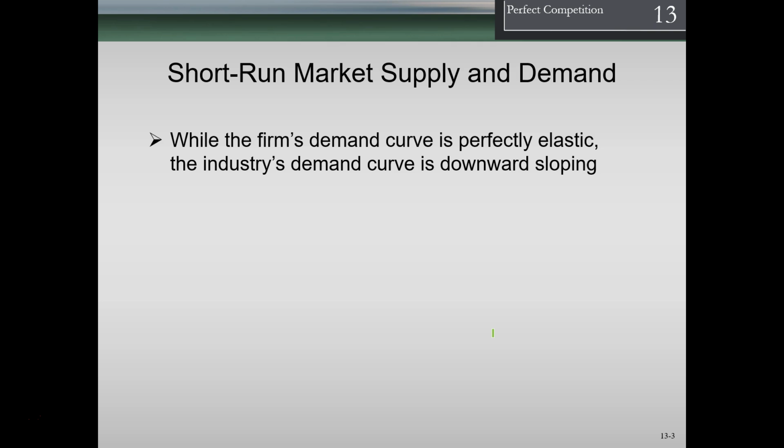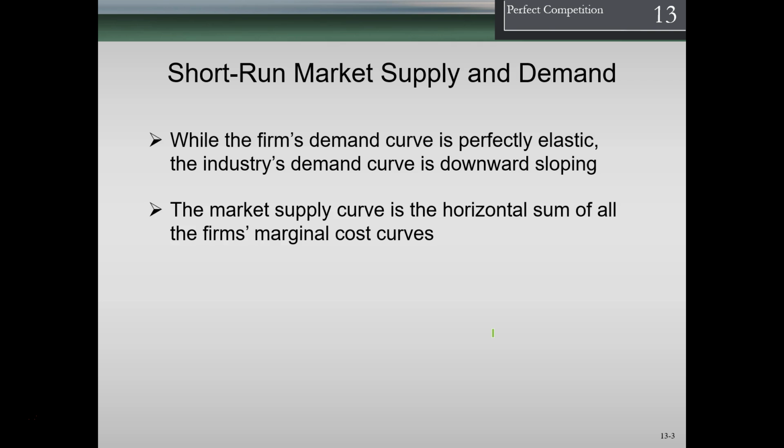So the short run market supply and demand. While the firm's demand curve is perfectly elastic, the industry demand curve is downward sloping. So we'll take a look at the industry demand curve and compare that to the firm demand curve. The market supply curve is the horizontal sum of all the firms' marginal supply curves. We've looked at that in the past.